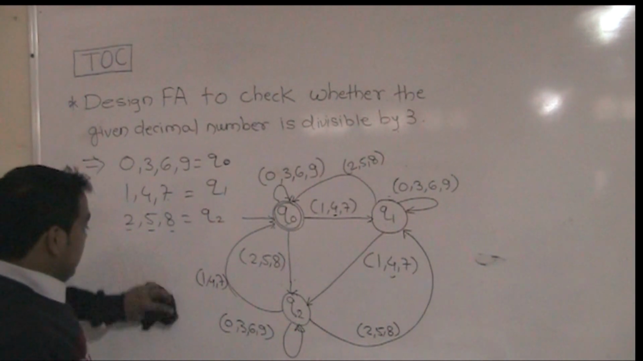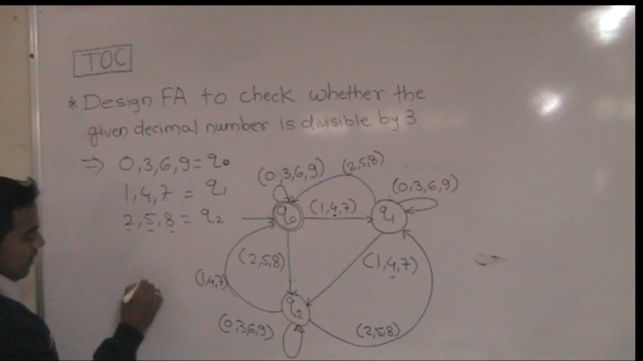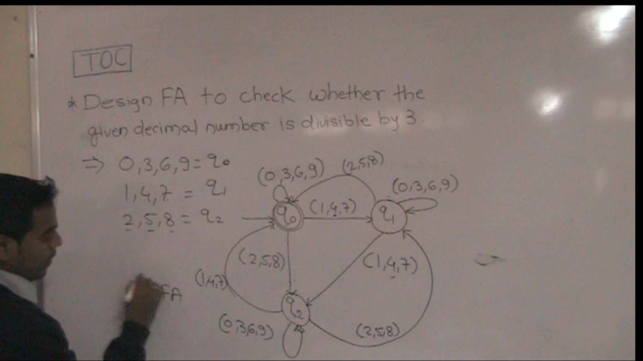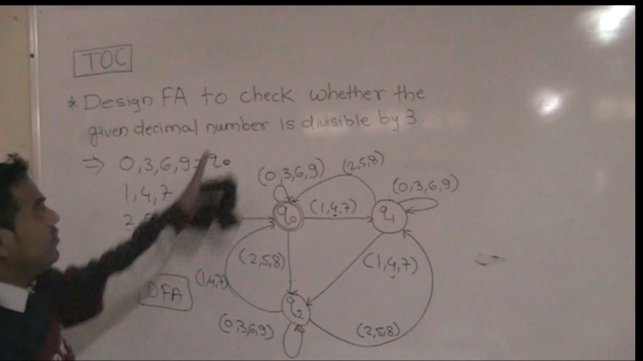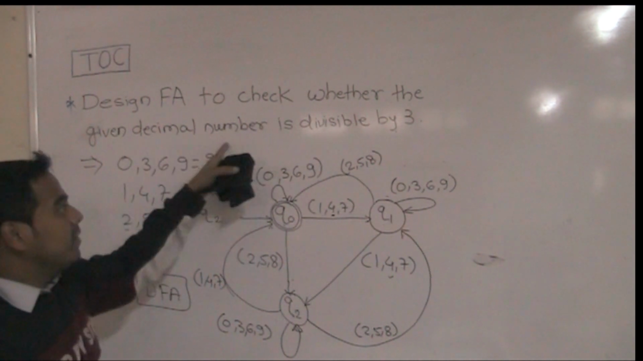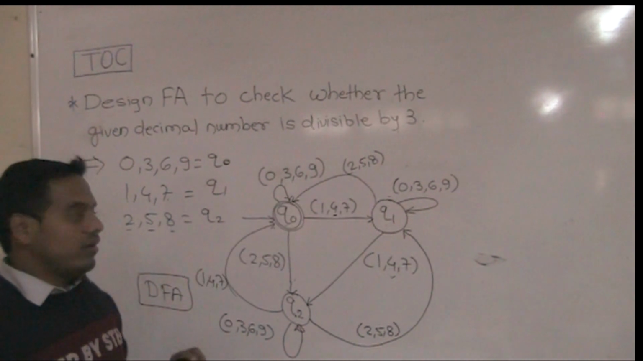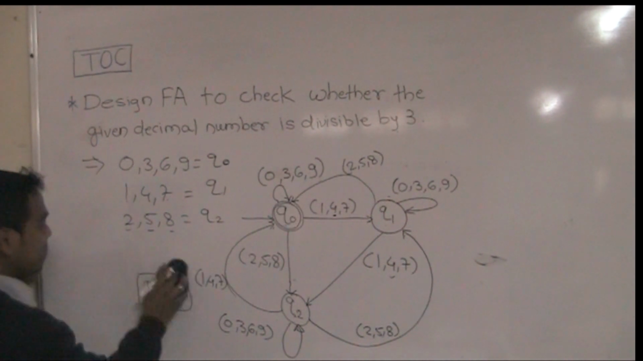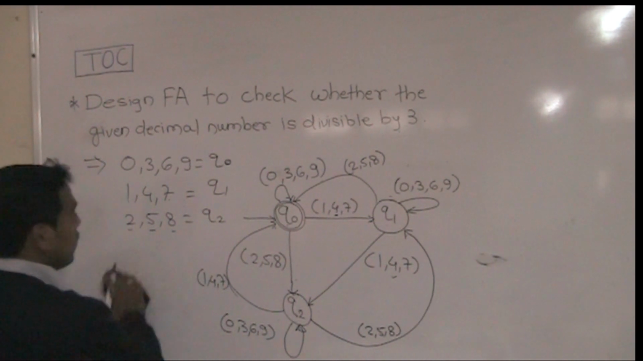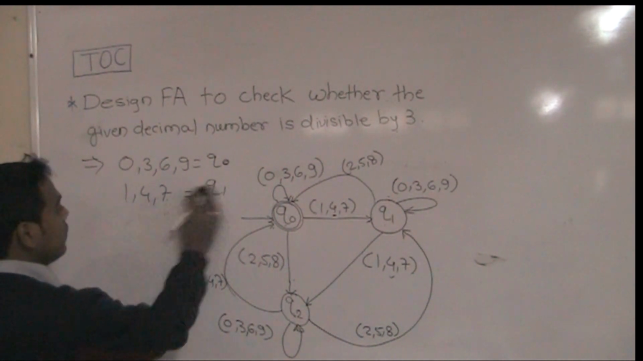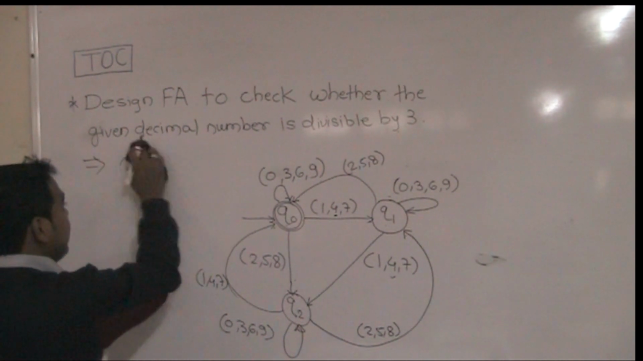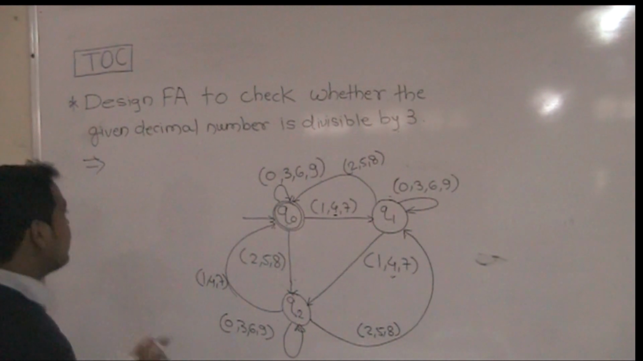So this is the final DFA to check whether the given decimal number is divisible by 3 or not. So this is divisible by 3. If you want to design a transition table for this, it is very simple.